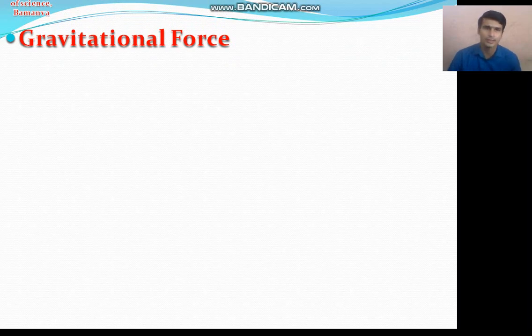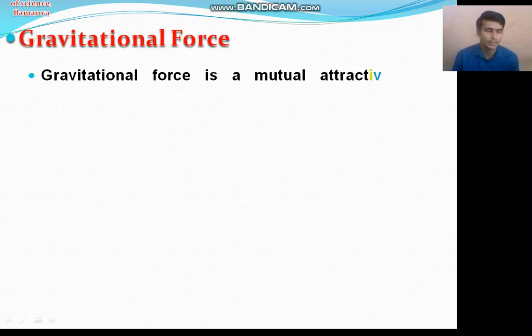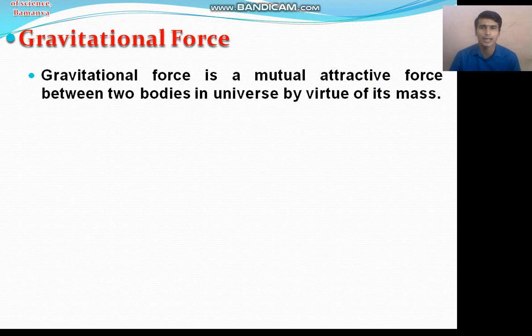What is the gravitational force? What is gravity? Can you define the gravitational force? The gravitational force is a mutual attractive force between two bodies in the universe by virtue of their mass.